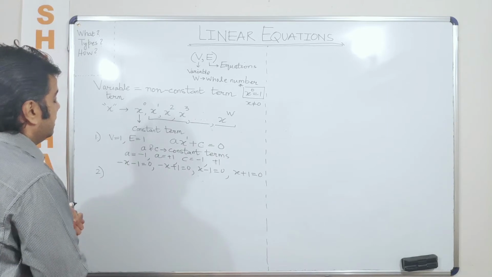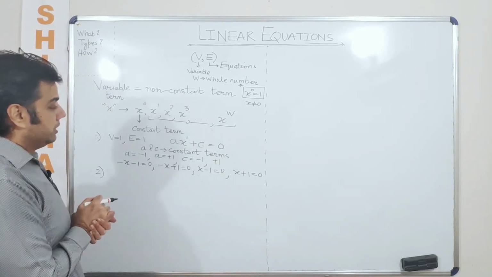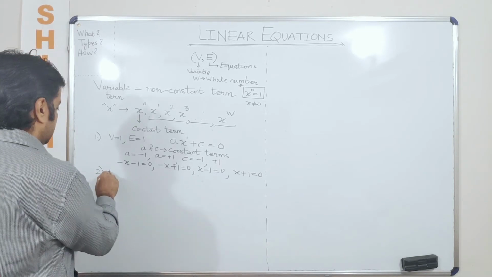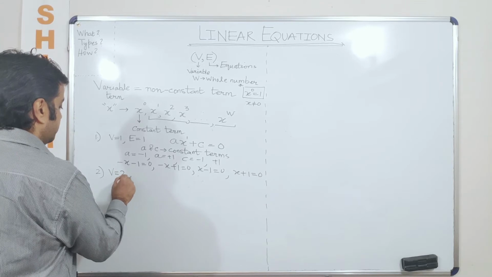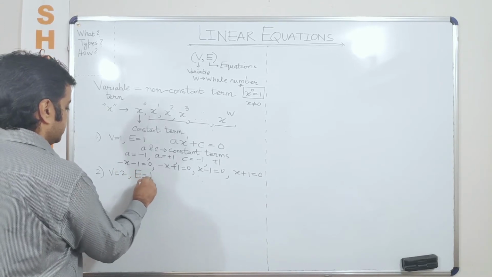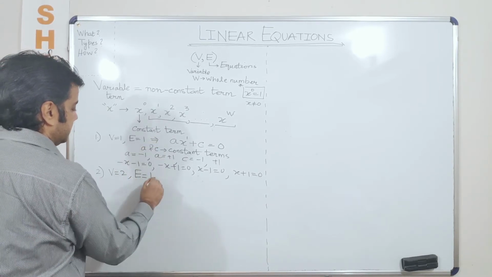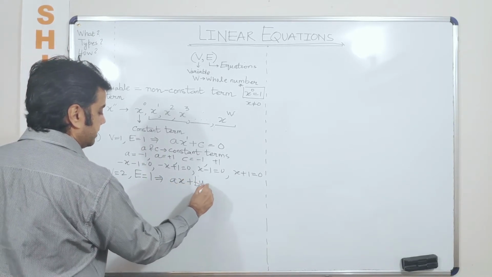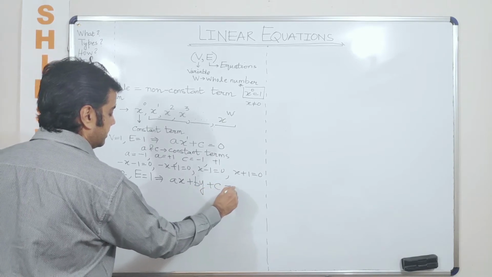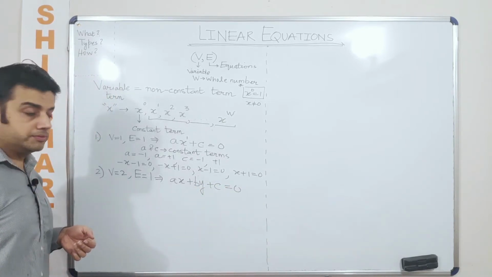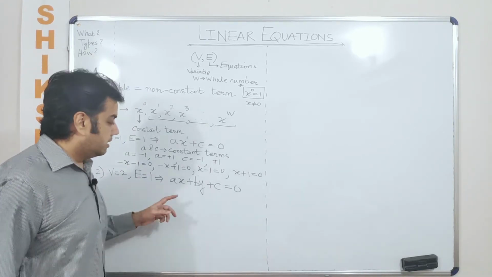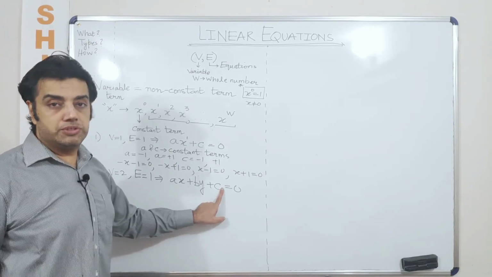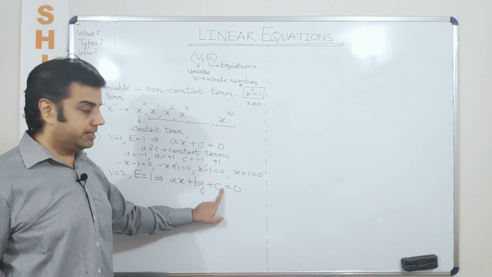Second, let us say now I want to form an equation wherein there are 2 variables. So let us say v is equal to 2, but I want to have only one equation. So let's say in this case ax plus by plus c is equal to 0. Right? Now this can be understood as x to the power 0 into y to the power 0. This can be understood like that.